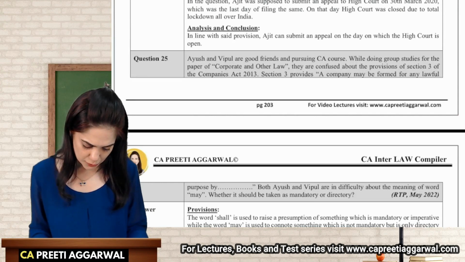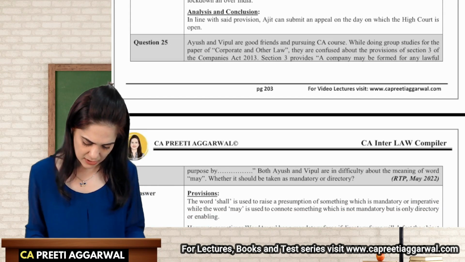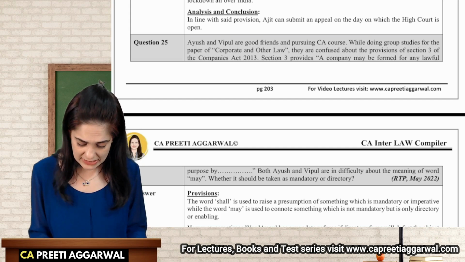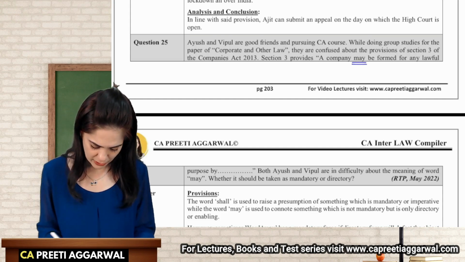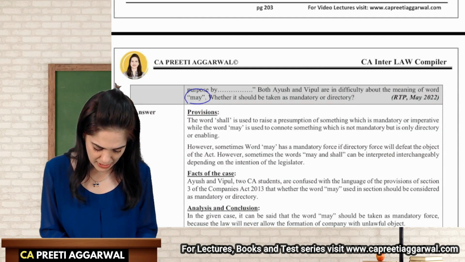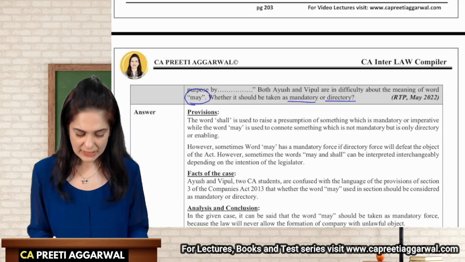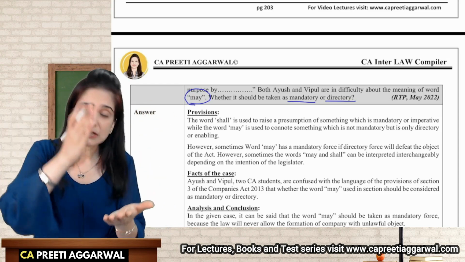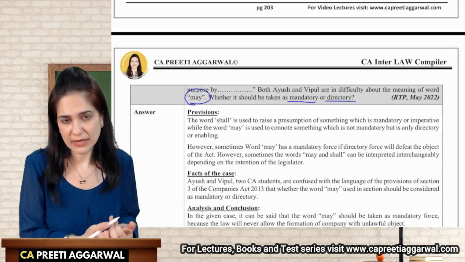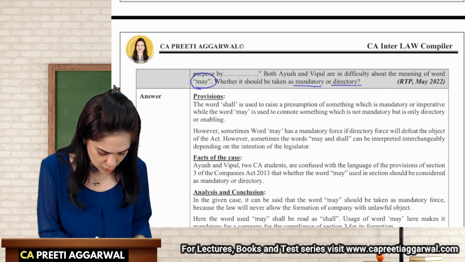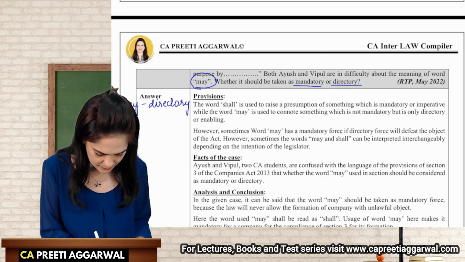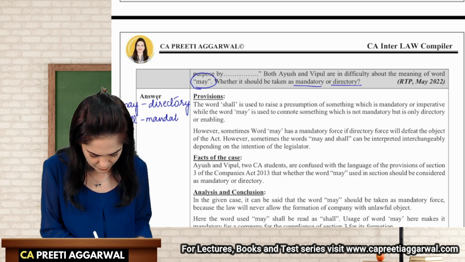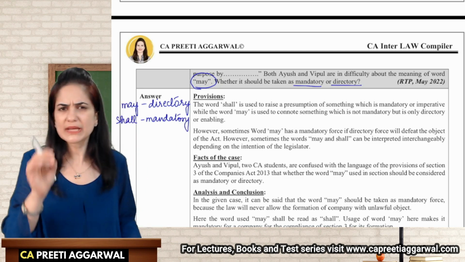Vipul and Ayush are two friends while doing group studies. They are confused about the provisions of Section 3. They say that a company may be formed for any lawful purpose. They are confused whether it is written may, so is it mandatory or directory? See, the word may always shows discretion. The word shall, should, that shows mandatory. So the word may is always directory. The word shall is mandatory. It is compulsory, it has to be done.